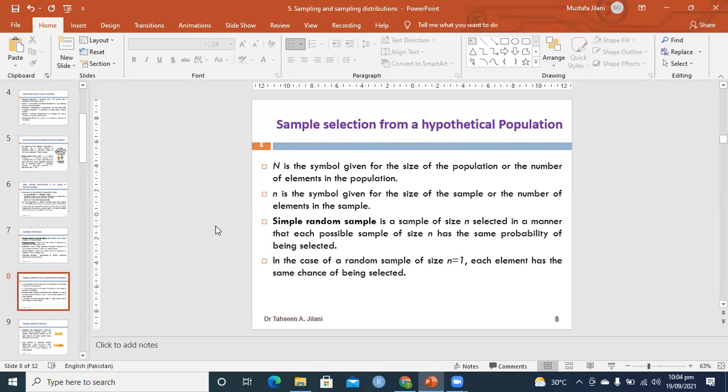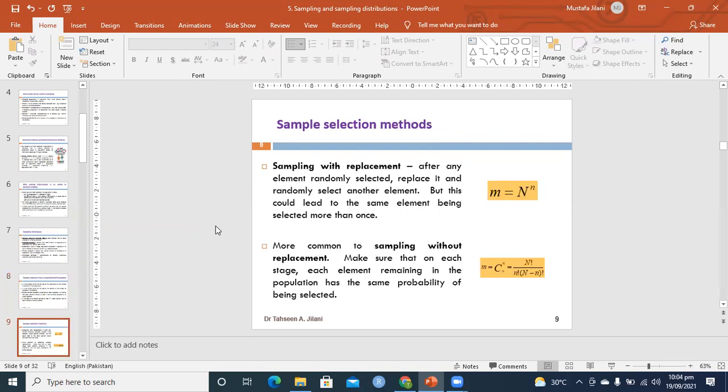So if there are 100 people in a population, then every individual has the probability of 1 divided by 100. That means 0.01 chance of being selected in a sample. This is called simple random sampling, the easiest way. Now if we are doing simple random sampling, there are two things that we have to consider.